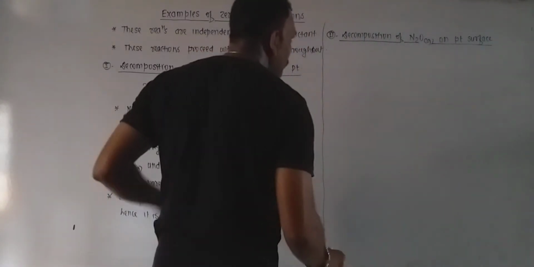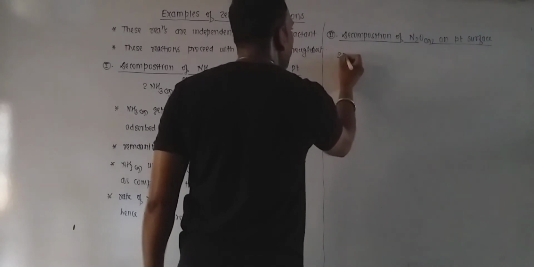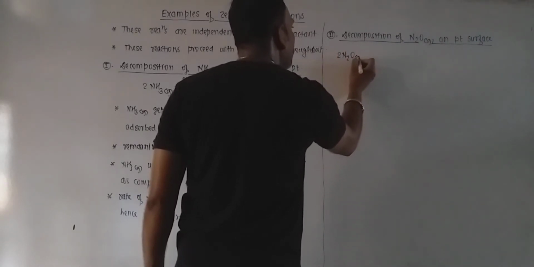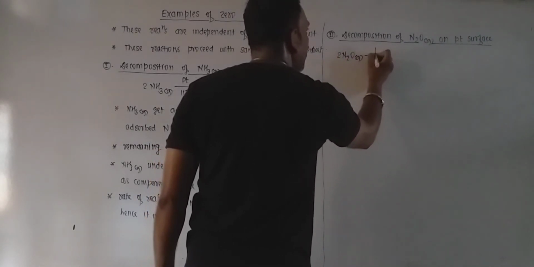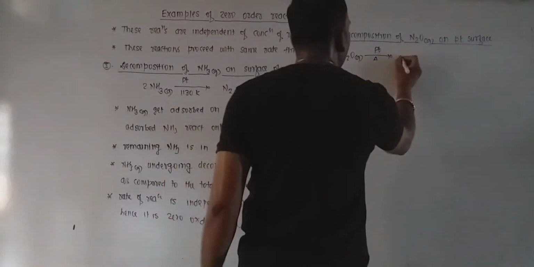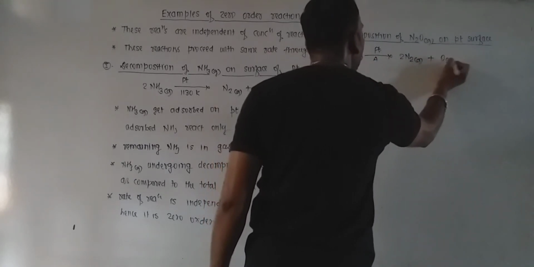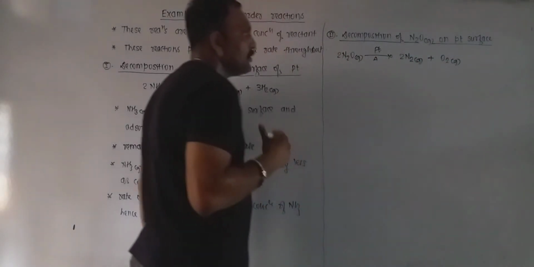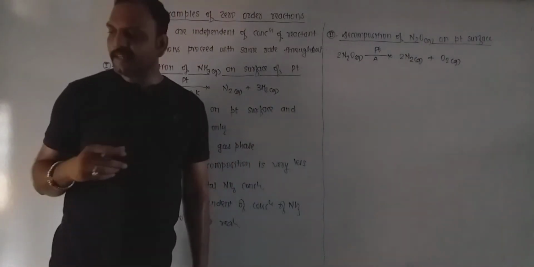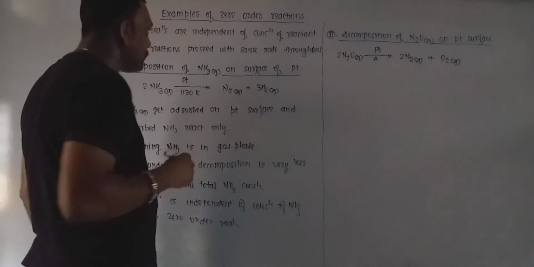So let's see what happens when nitrous oxide is allowed to decompose. When nitrous oxide is heated in presence of platinum catalyst, then it undergoes decomposition, giving N2 gas and O2 gas.